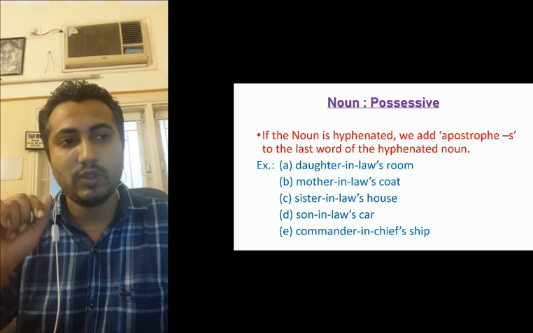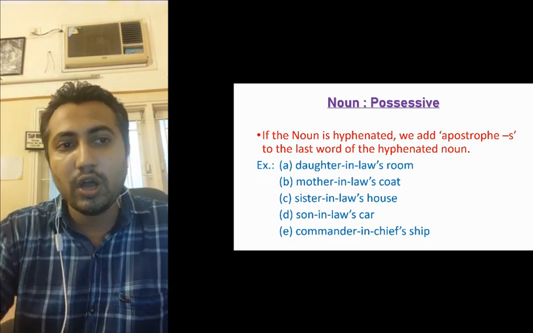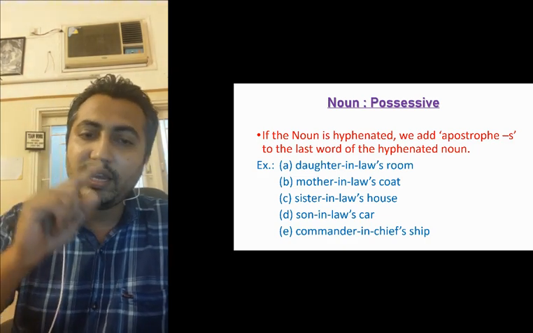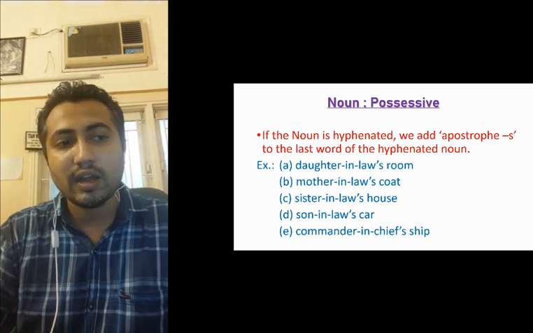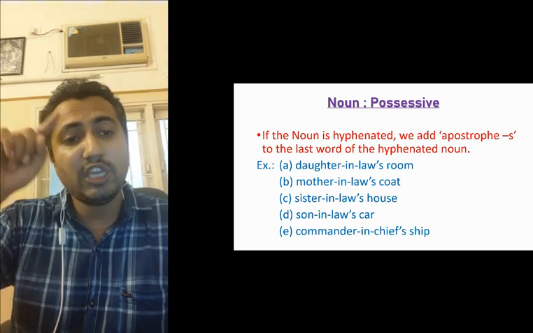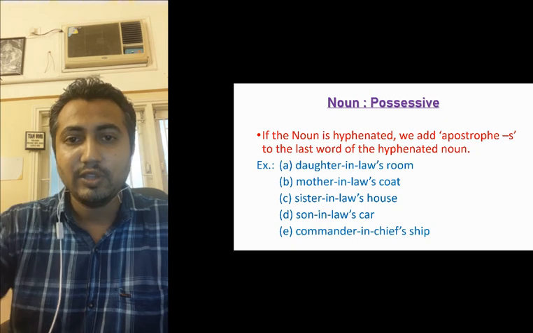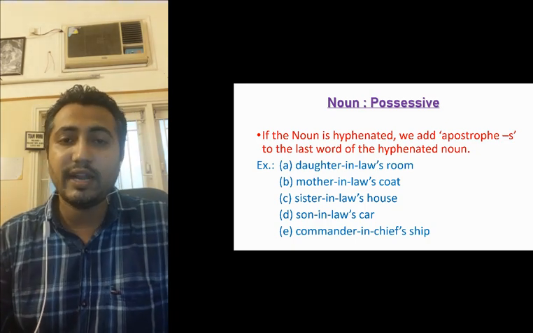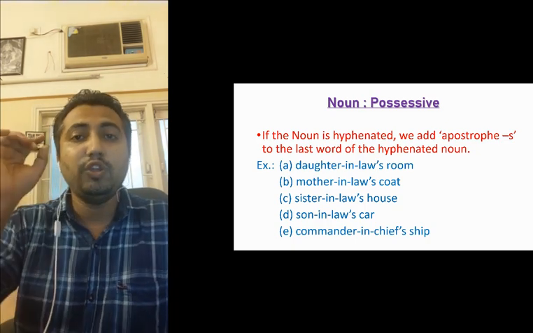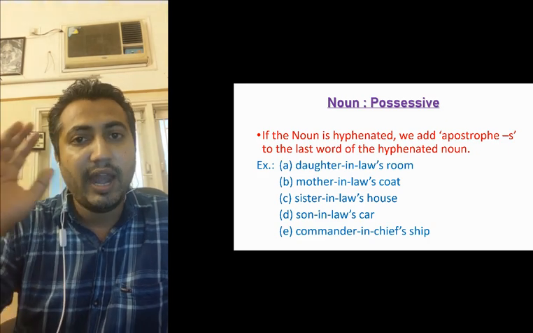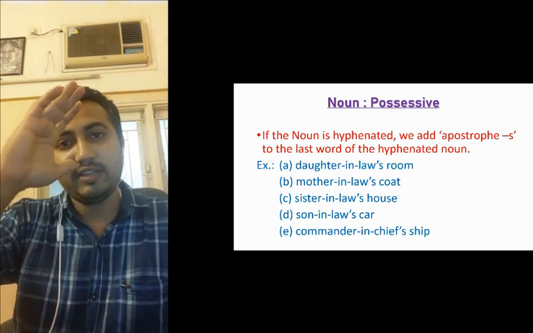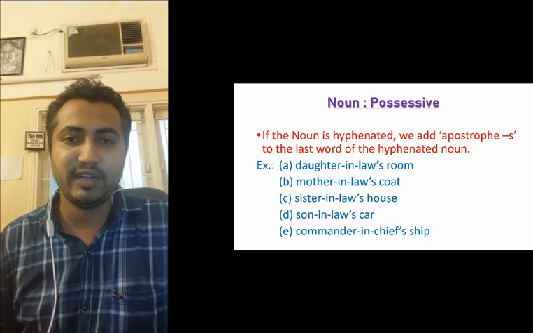Mother-in-law's coat. Sister-in-law's house. Son-in-law's car. Commander-in-chief's ship. So wherever there is a hyphenated noun, we use apostrophe s at the last word of the hyphenated noun.